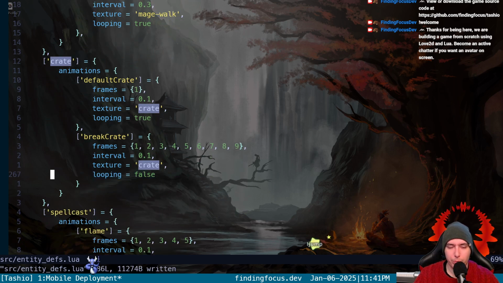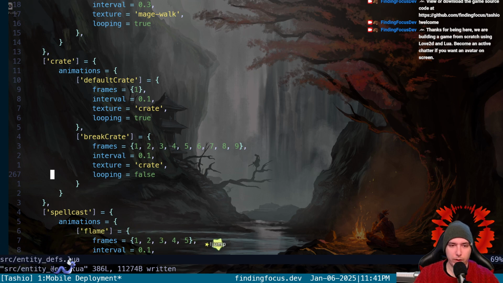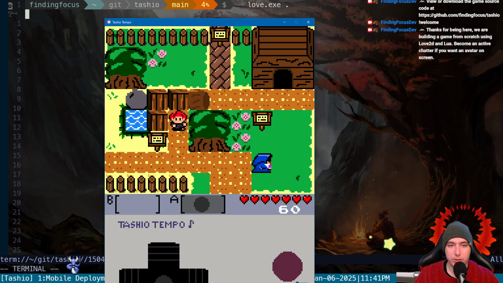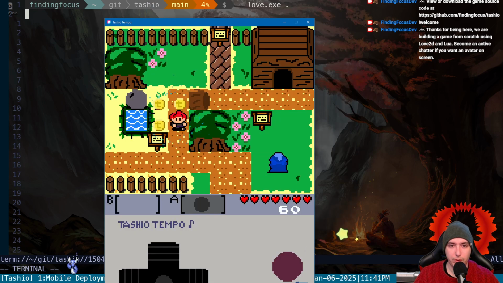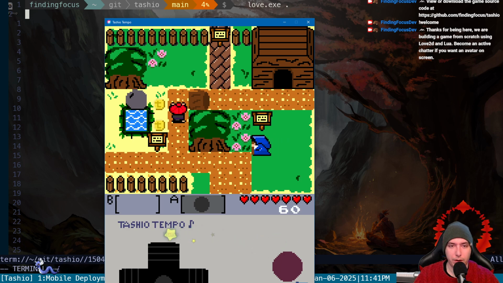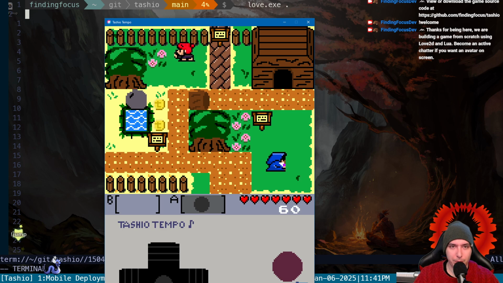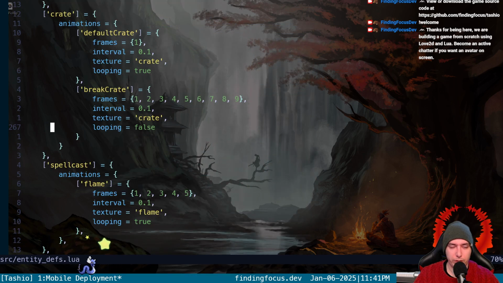Now that we're pulling in the correct value for the looping, since we're not looping, and we will have played once by the time the thing is over, the crate should still be here. Yes, it is, because we can still push. So the crate is still there.